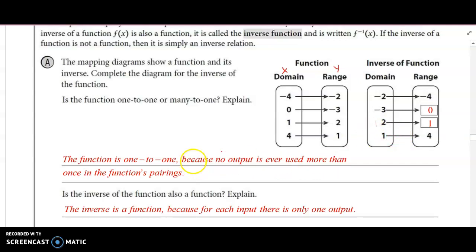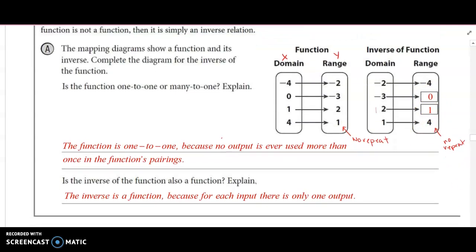So the original function, this one right here, is 1 to 1, because there's no output that's ever used more than once. So -4 goes to -2. There's no repeated value right here. No repeat. The inverse of the function is also a function because if we look at this one, there's also no repeat again. No repeat y values.